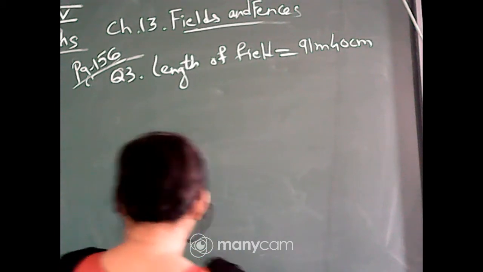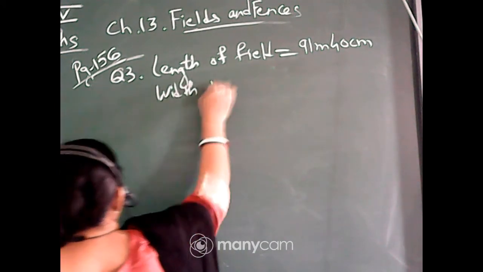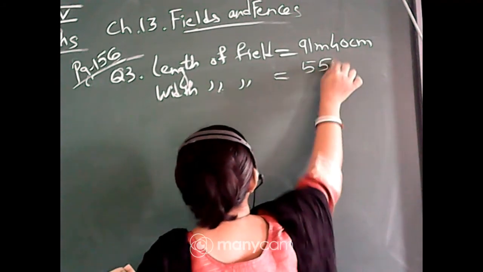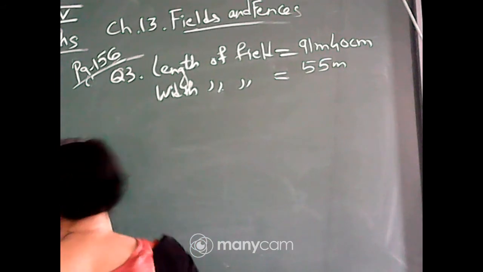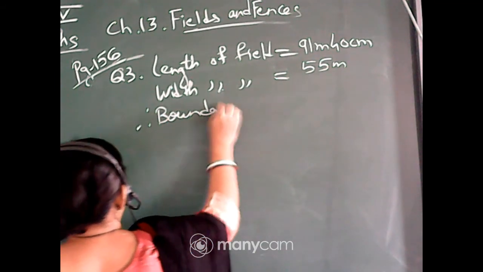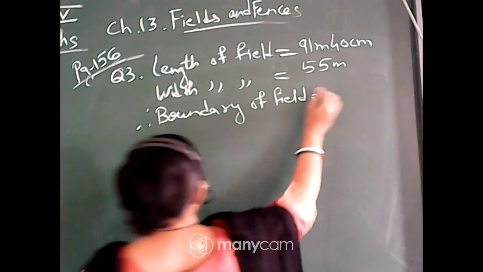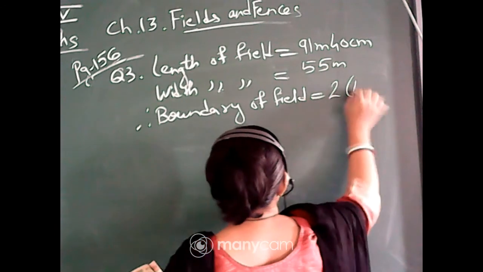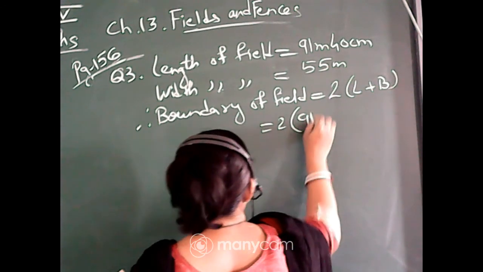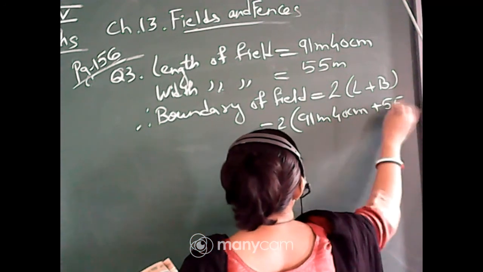Then the width or the breadth of the hockey field is 55 meters, and you have to find the boundary. Therefore, the boundary of the field equals twice length plus breadth, which is 91 meter 40 centimeter plus 55 meter.